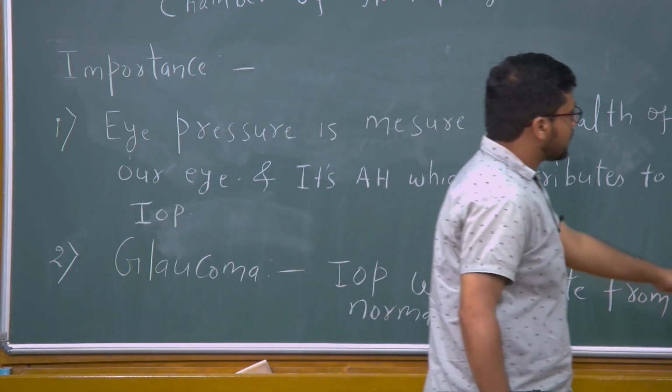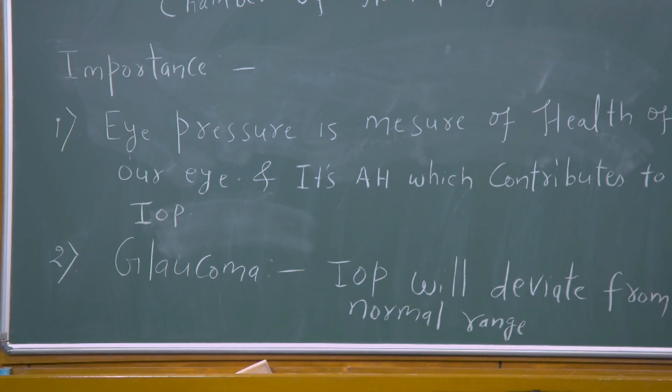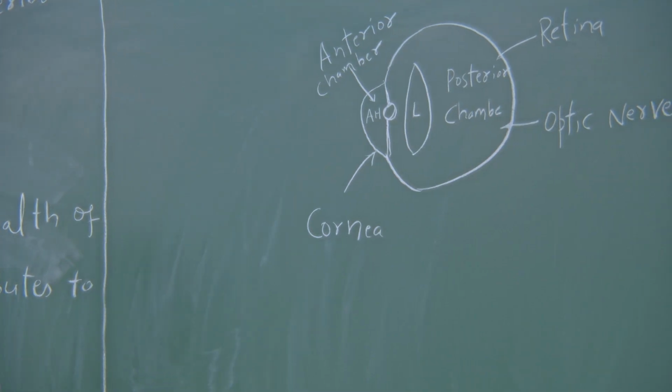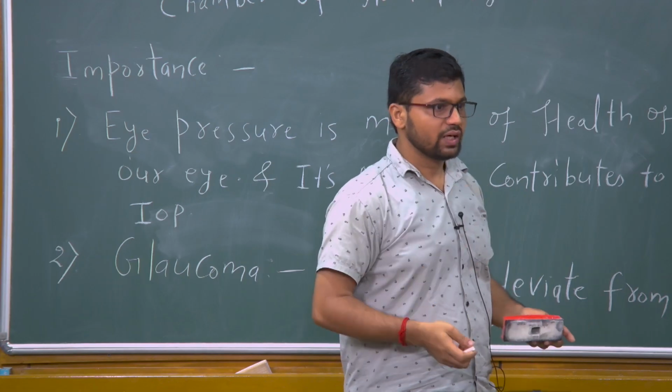Optic nerves are the nerves which transport signal to the brain, whatever we are seeing, that signal will be transported to the brain, and then we will be able to understand what we are seeing.